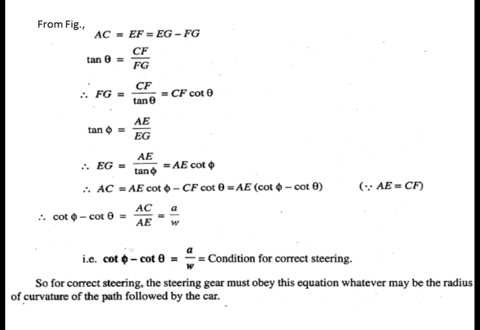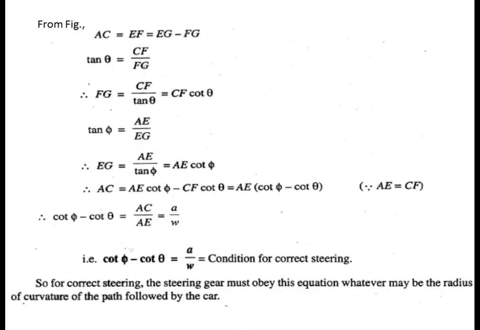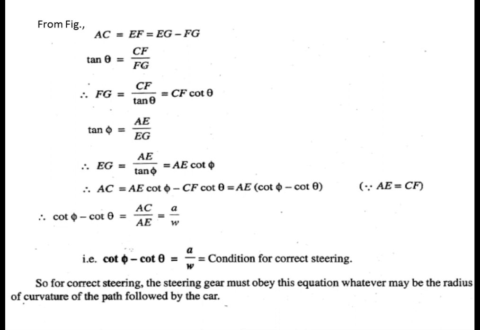AC by AE, and this AC is nothing but what? This is small a, taken here. Then AE is nothing but the W, this entire length, is nothing but W. So that is equal to a by W. Therefore, the condition for correct steering is cot phi minus cot theta equals a by W. So for correct steering, the steering gear must obey this equation, whatever may be the radius of curvature of the path followed by the car. So this is the condition for correct steering.